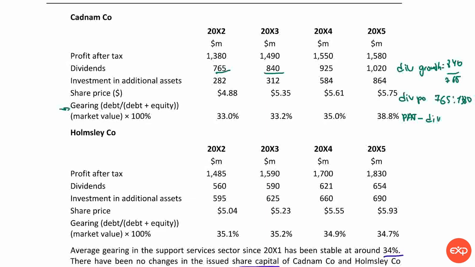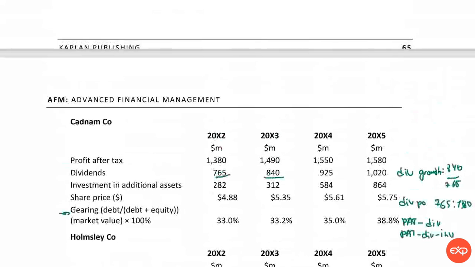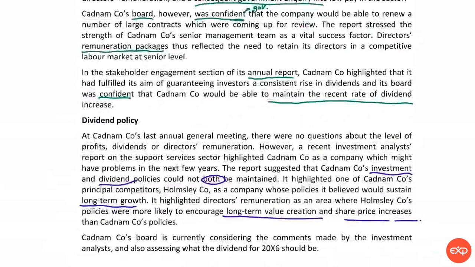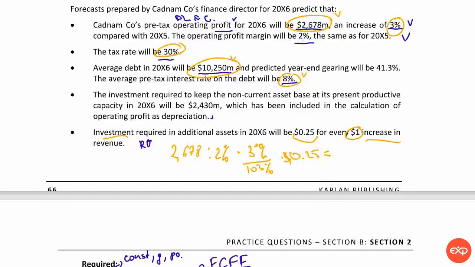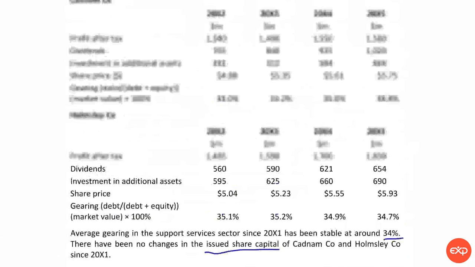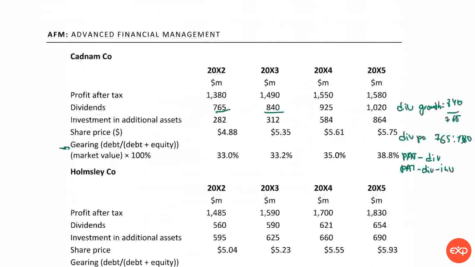However, you can also calculate that as profit after tax less dividend less investment to see whether there is enough money to provide both dividend policy and the investment increase policy, because that's what we had in our scenario. See, there were both can be maintained. The word was both, so we can calculate that by actually looking at numbers and trying to see whether it's positive or not.